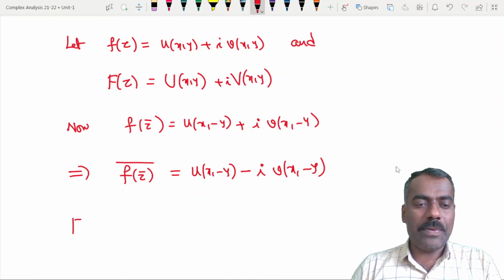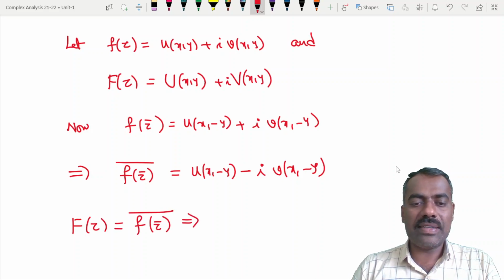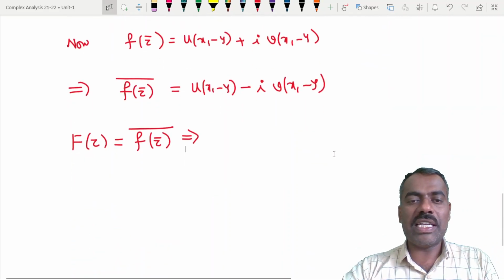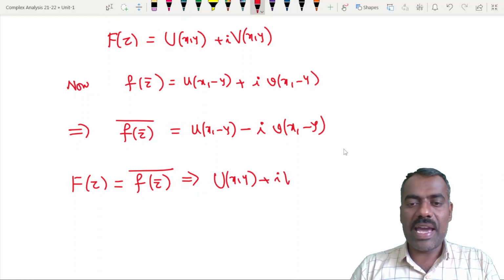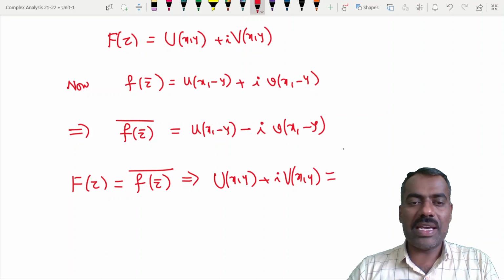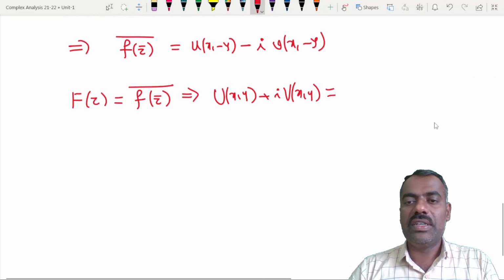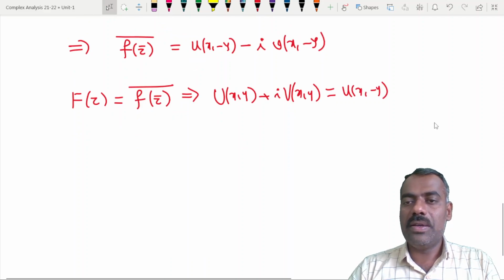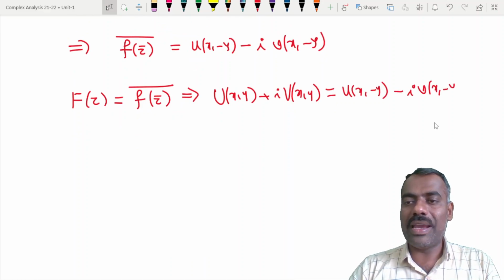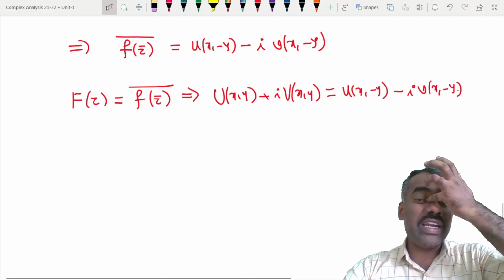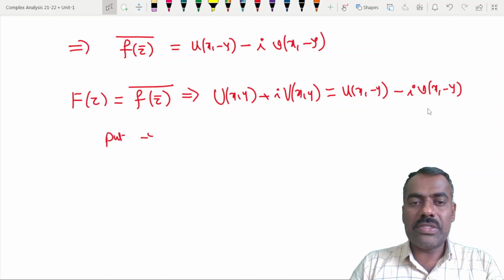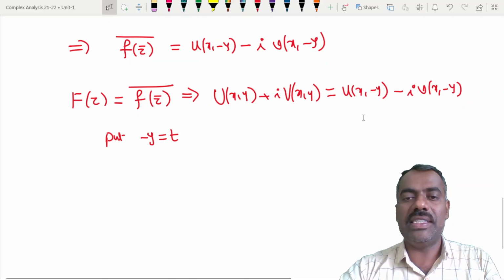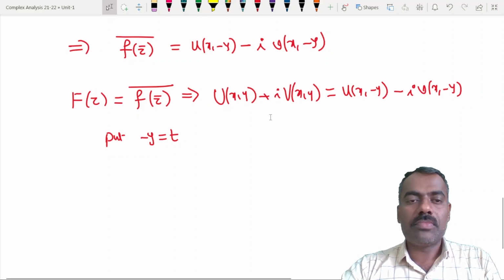But our capital F of z is the same as f of z bar whole bar, which implies capital U of x comma y plus i times capital V of x comma y is the same as u of x comma minus y minus i times v of x comma minus y. So instead of writing minus y every time, we'll put minus y as t, or y equal to minus t, as a new variable.